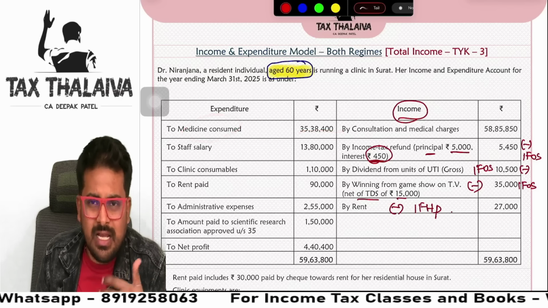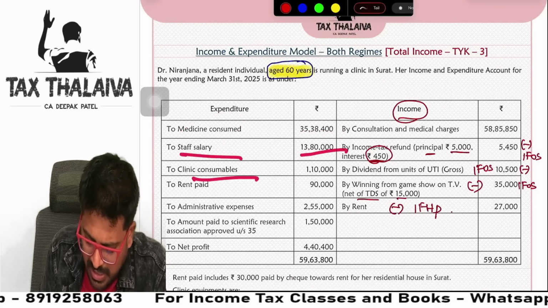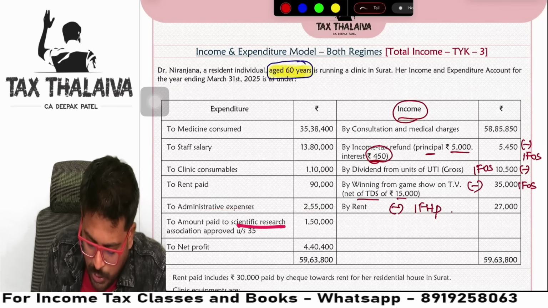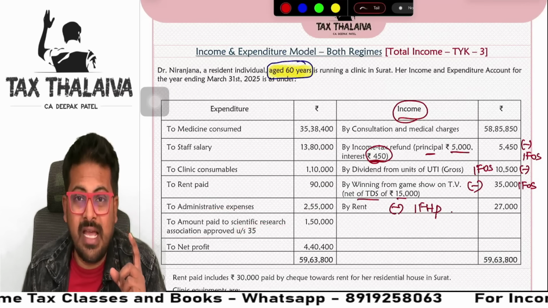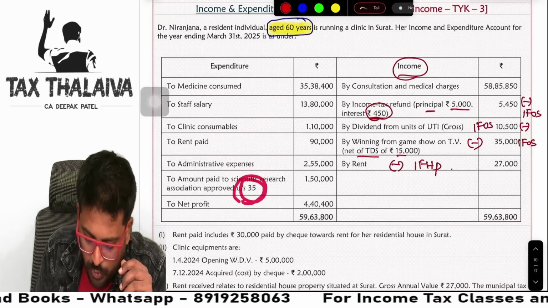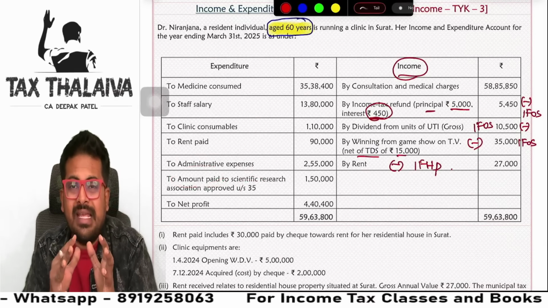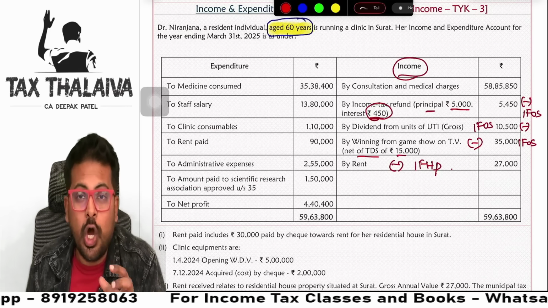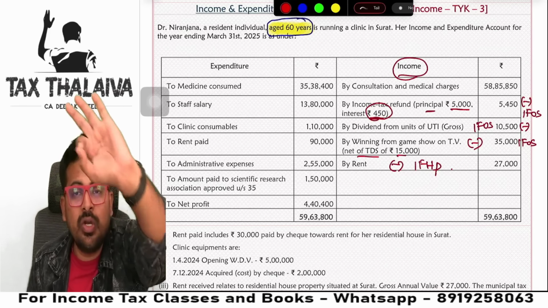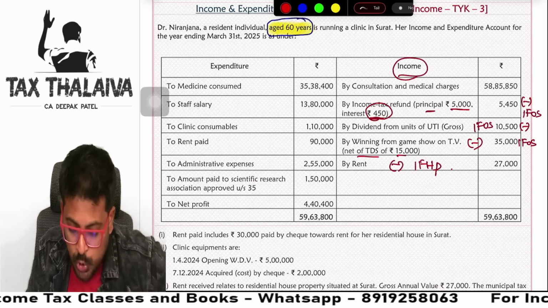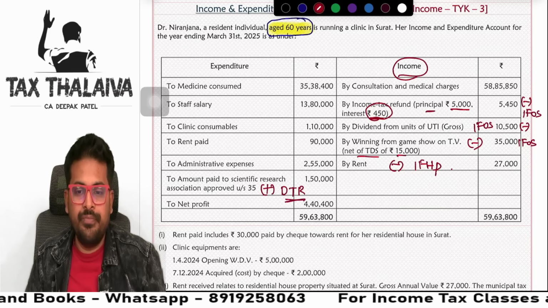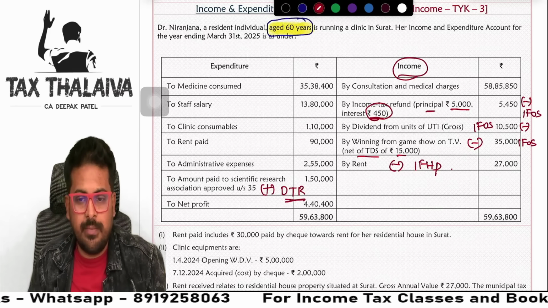Medicine consumed, professional income expenditure normal, staff salary normal, clinical consumption normal, rent paid for business normal, administrative expenses normal, amount paid to scientific research under section 35. Guys, the demand of the question is both the tax regimes. Now remember, if you donate, amount paid means you are donating amount to any scientific research association. Under default tax regime you cannot claim, only under optional tax regime you can claim. So I will write it here, add under default tax regime only. Under optional tax regime I need not do any adjustment.